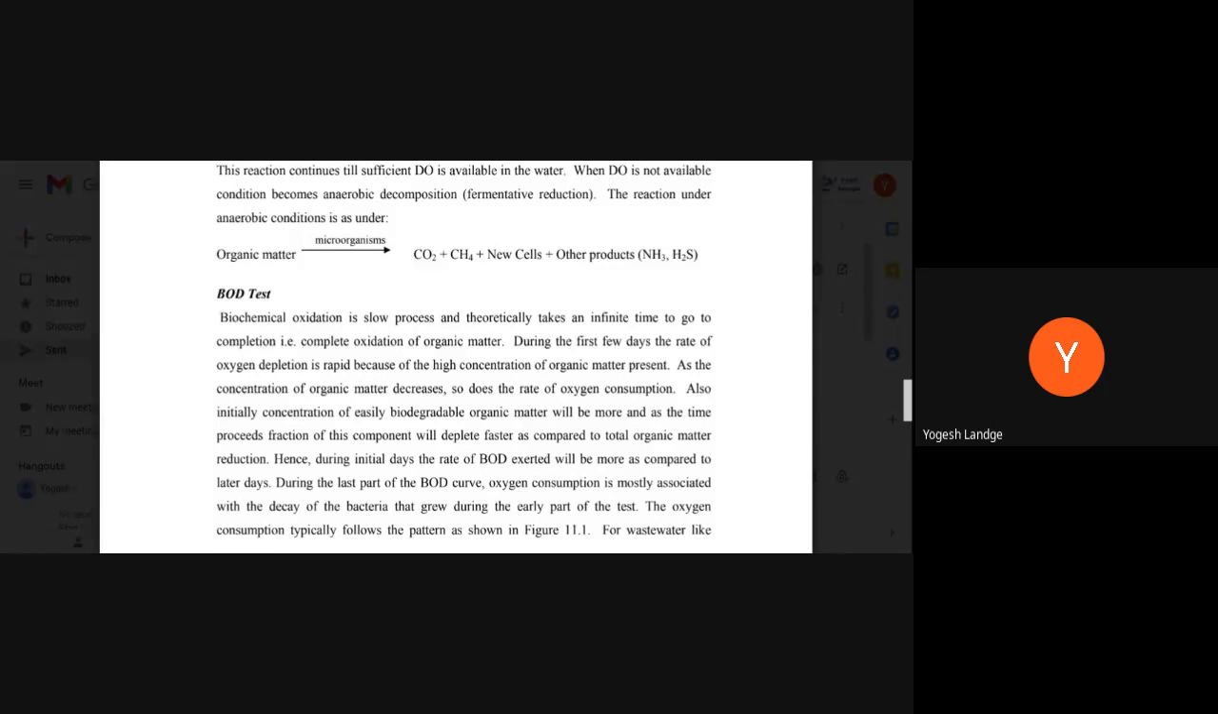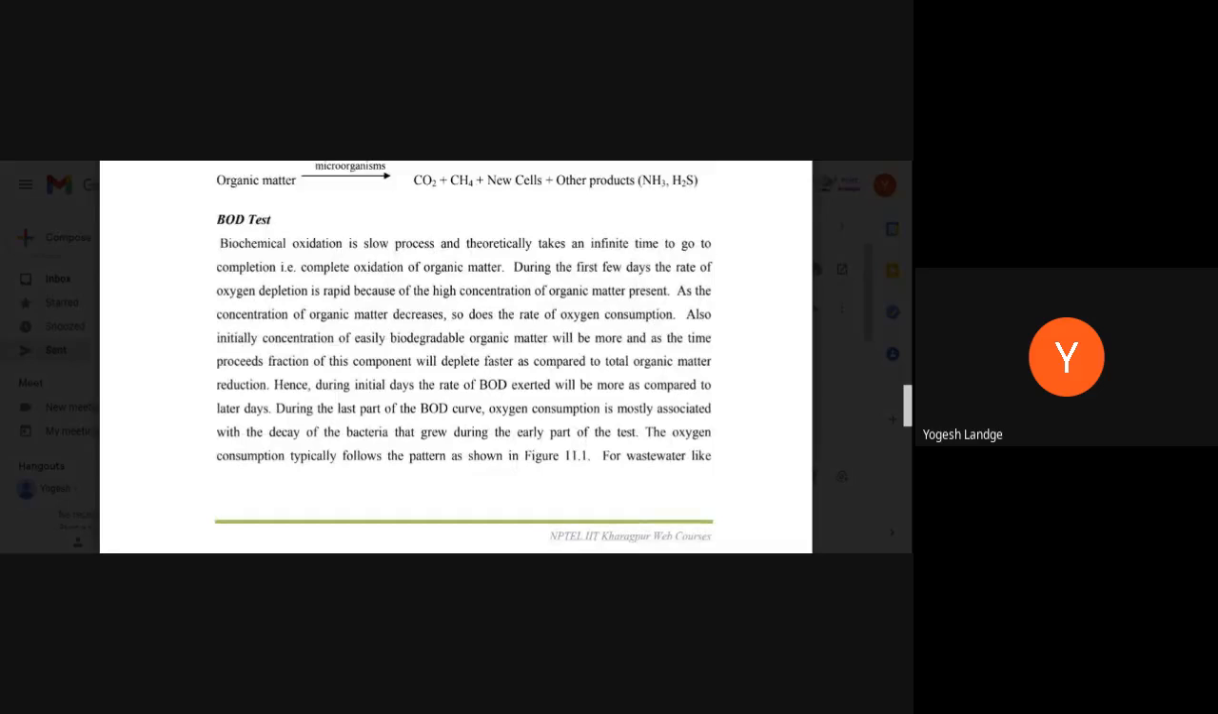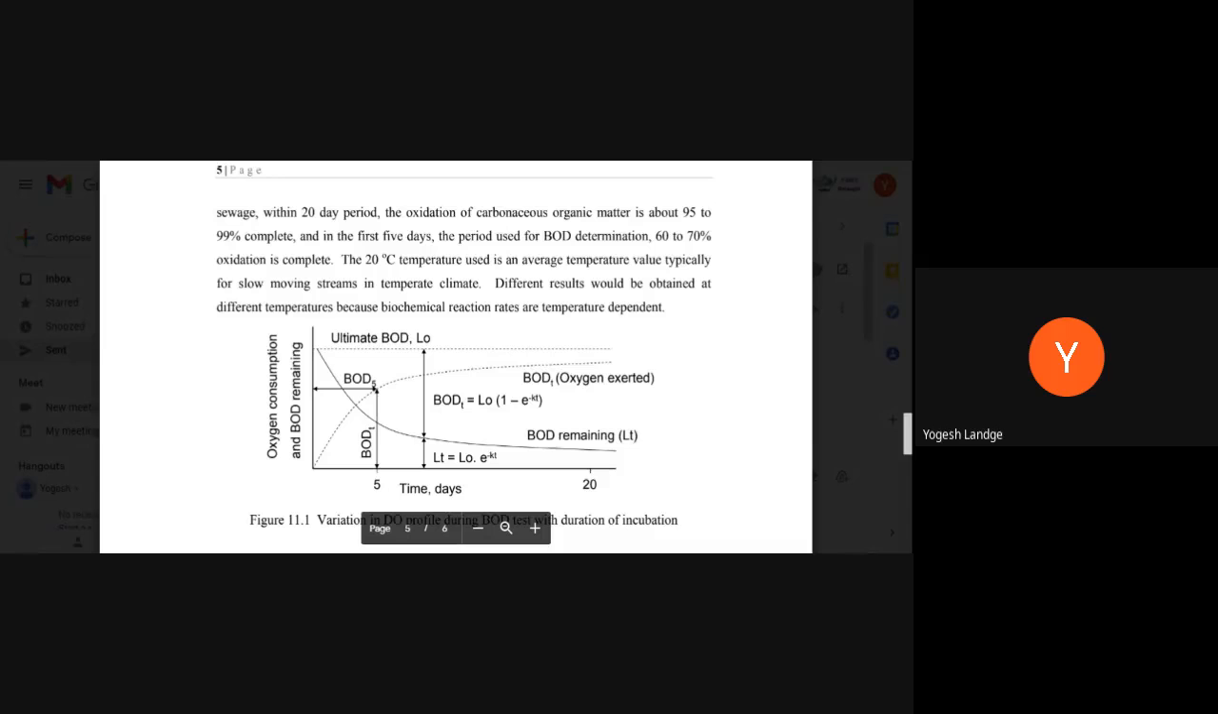So that the growth of microorganisms takes place, and we test what DO is present initially, when we put the sample in the BOD bottle. After 5 days, when the bottle has been airtight, we collect the bottle, take a sample from it again, test it, and find what DO is present in it. At the initial stage the rate of reaction is very high, and after that it declines.